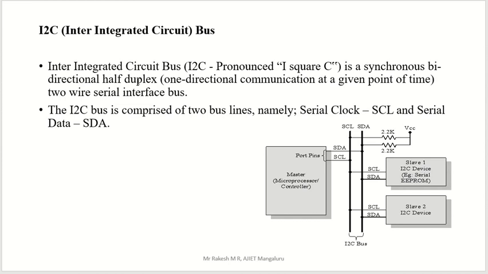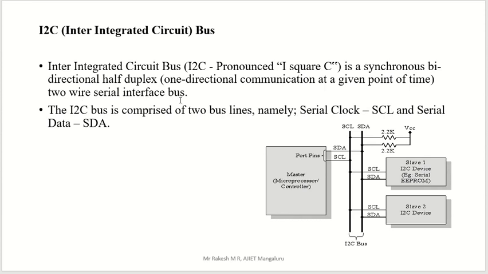Bidirectional, half duplex: only one side communicates at a time, one-way communication at a time. Communication is bidirectional, but half duplex means one side at a time. It has a two-wire serial interface bus.